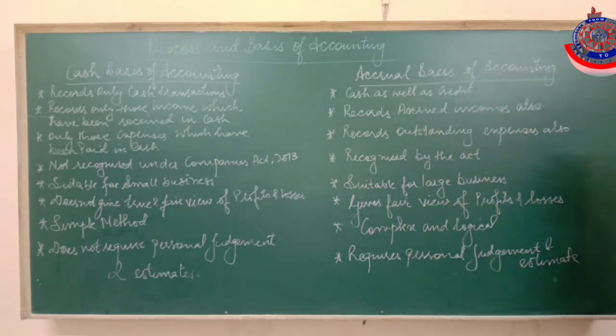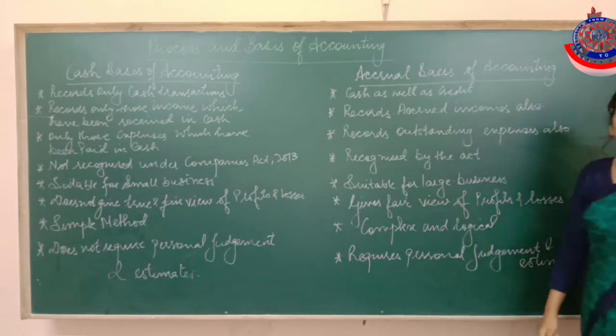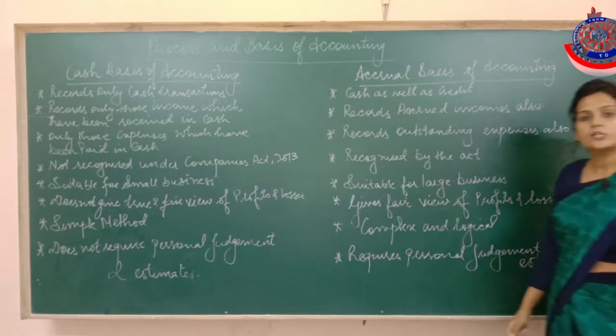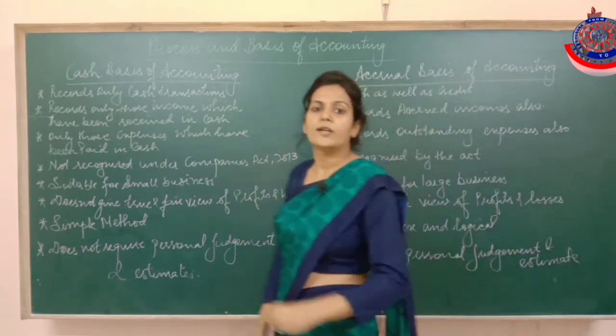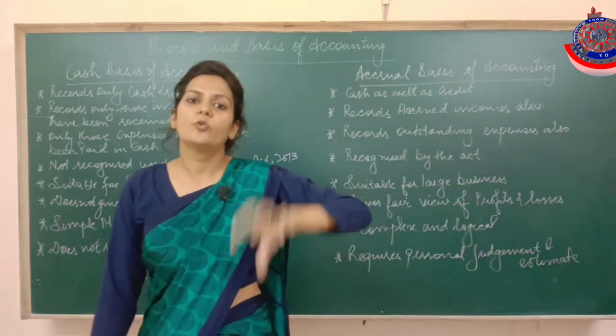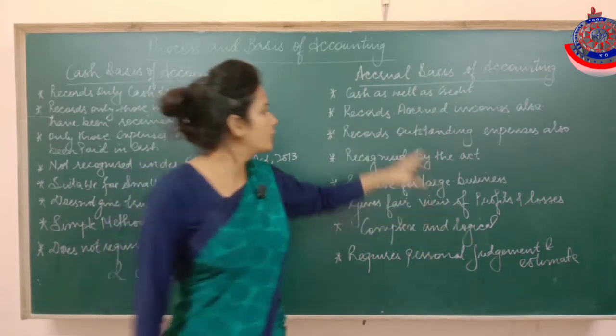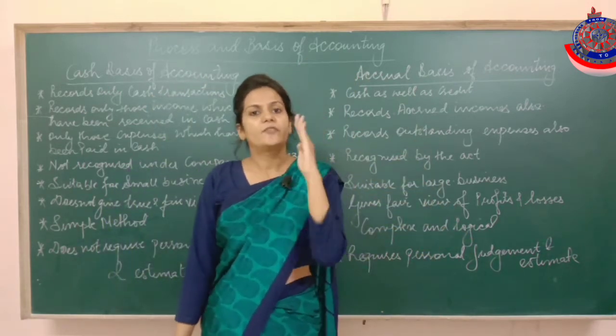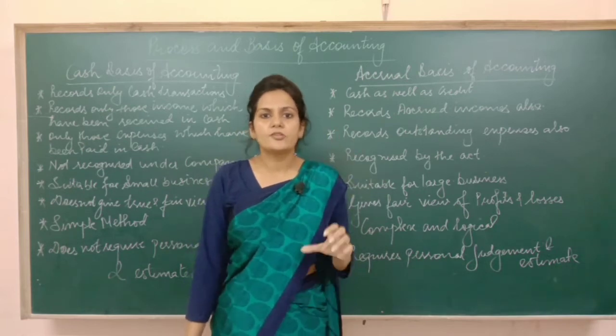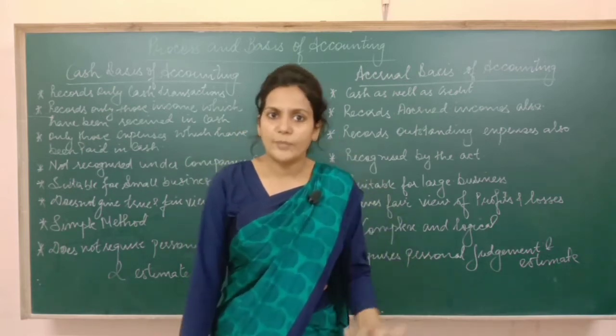of accrual basis, you are going to record outstanding expenses also. It means you will not only show that 7,000, but apart from that 7,000, you are going to record that 5,000 also as outstanding expenses, because ultimately that 5,000 is related to the current financial year only, though we have not paid it yet.